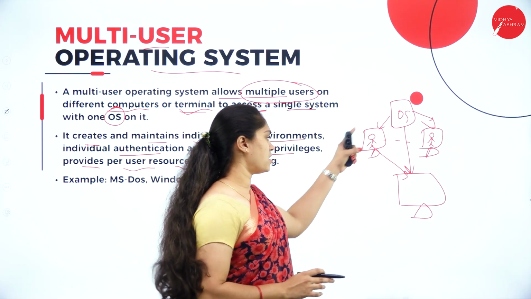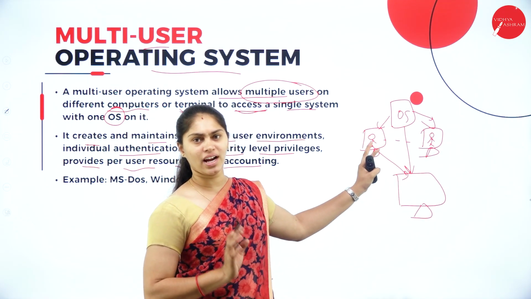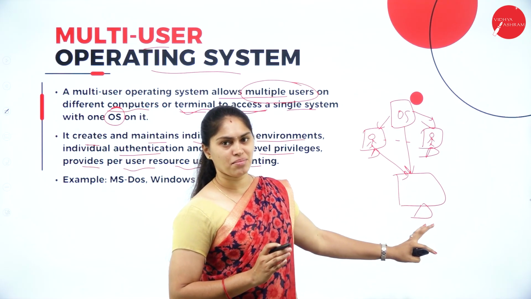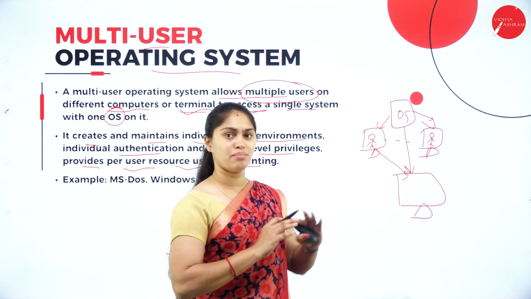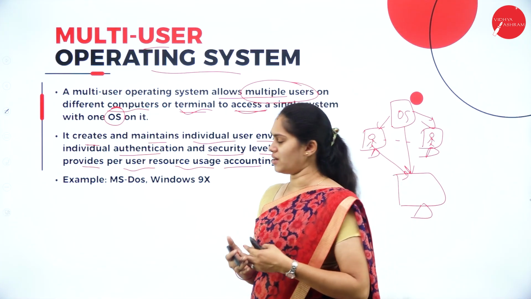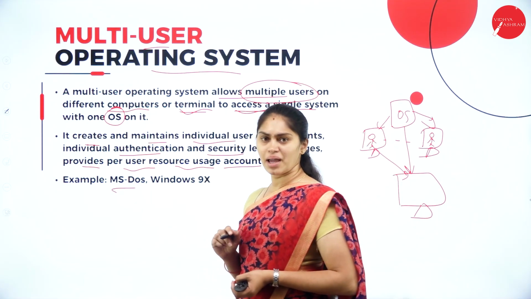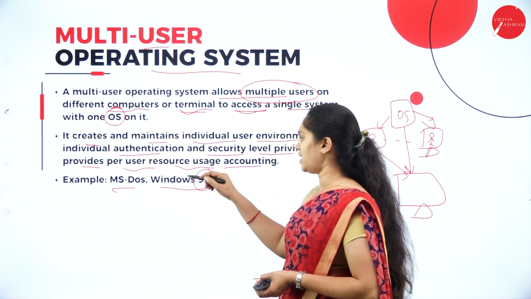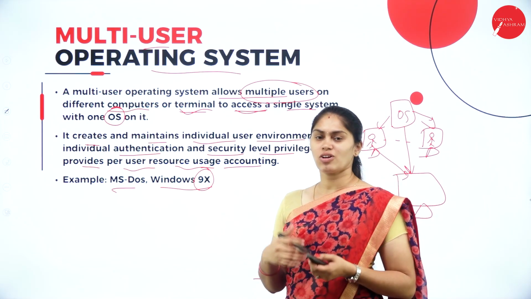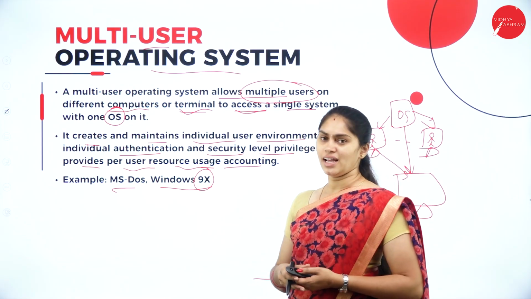So for each user, every resource is going to be allocated individually. More than two people are accessing the same system with a single OS, but individually they are accessing. So that is considered as what? Multi-user. Then what are the examples? We have MS-DOS and Windows 9X. All these are operating systems that we call multi-user operating systems.